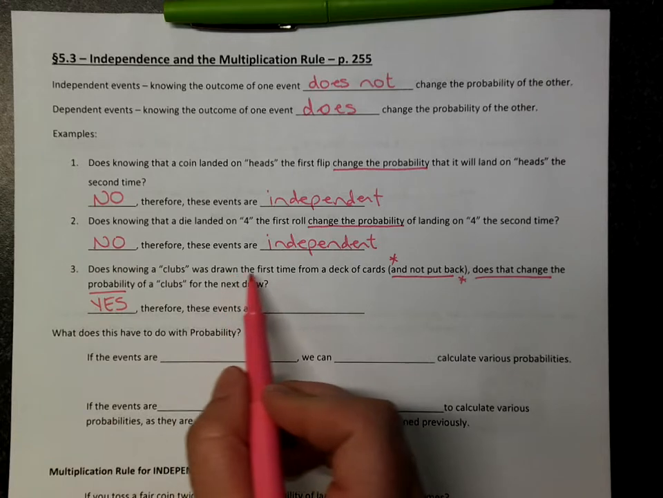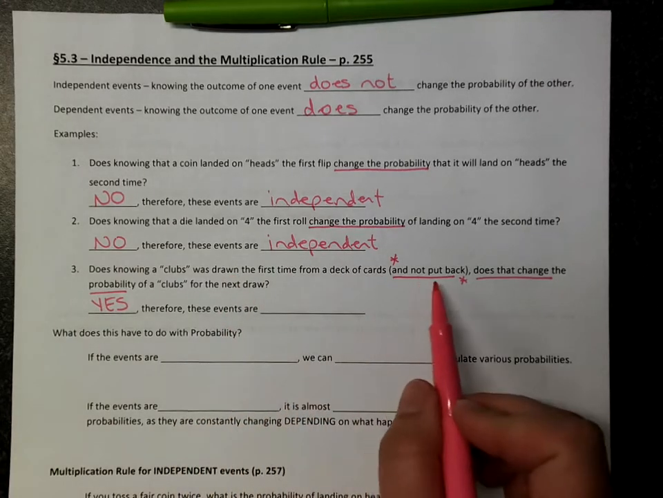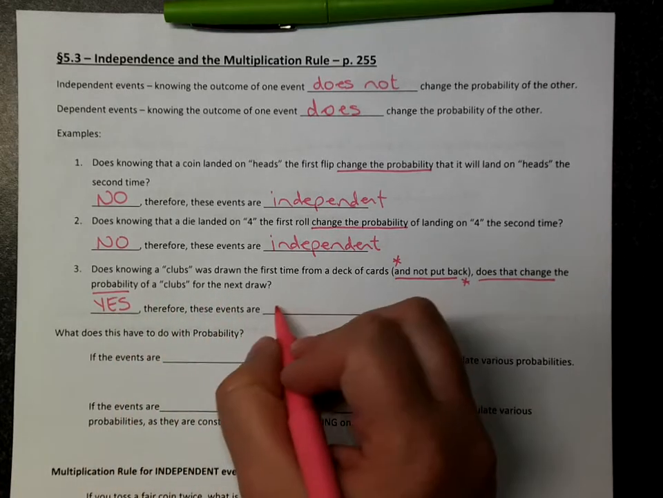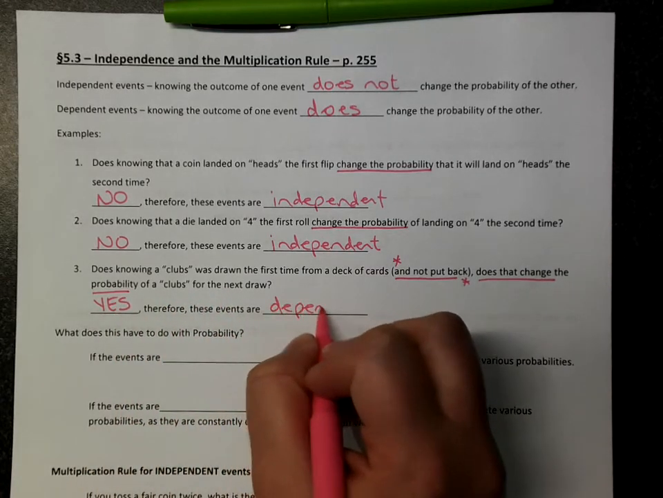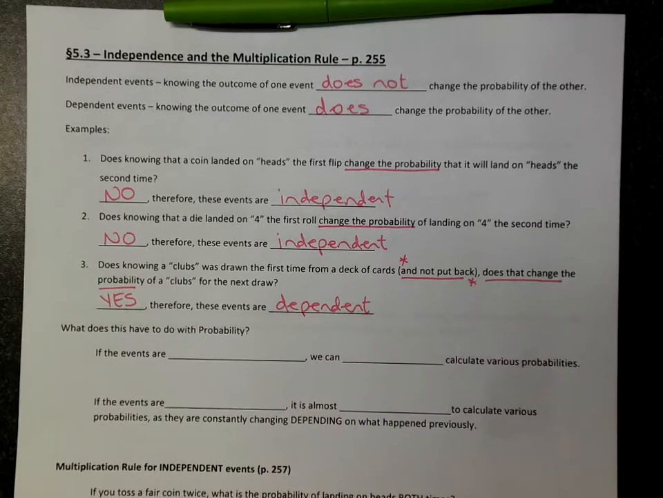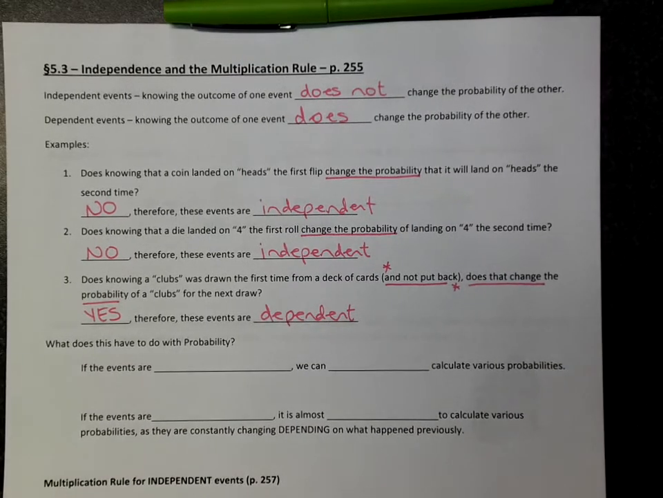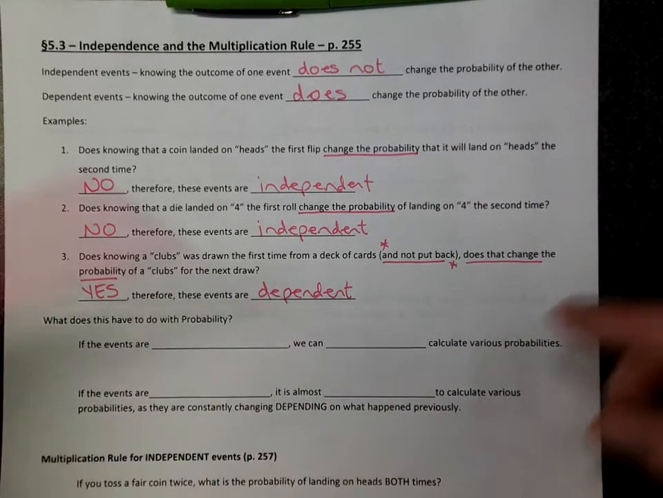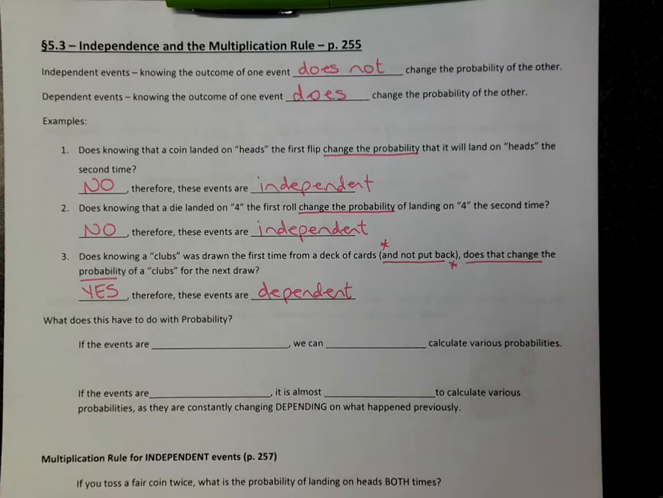Knowing that a clubs was drawn the first time from a deck of cards and not put back, that does change the probability of clubs for the next draw. So these events are dependent. There's several movies about playing poker and counting cards and trying to predict what cards are coming up based on what was drawn. We are not getting into all that craziness for this course. That is into conditional probability, which is in the probability standalone course, not in this introductory statistics course.